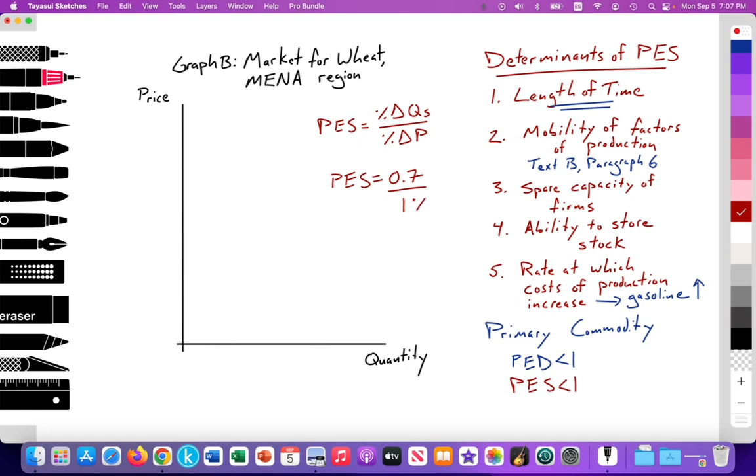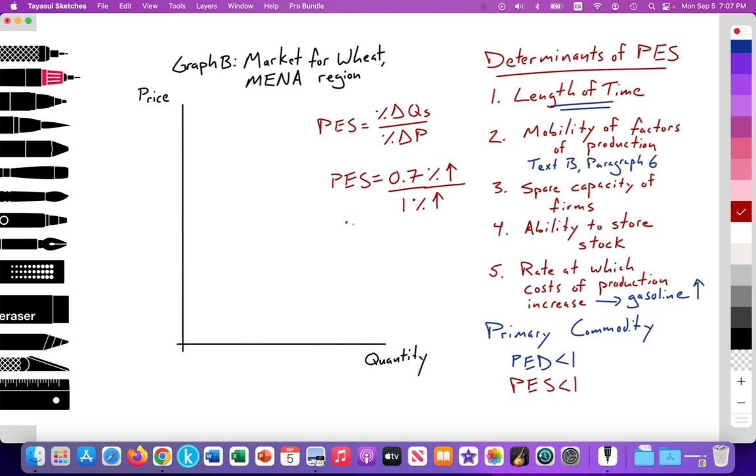So a 1% increase in the price of wheat would lead to only a 0.7% increase in the quantity supplied of that wheat. So it's not as responsive. Wheat prices are rising by a percent, but farmers can only increase the quantity supplied by 0.7. So that's what we mean.